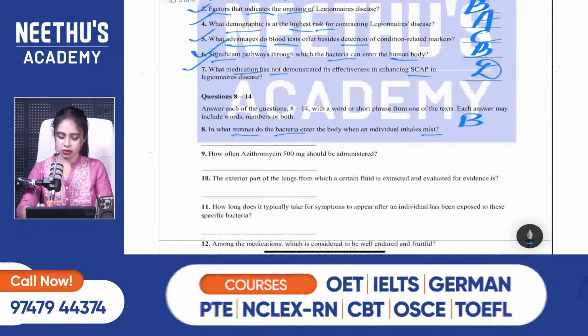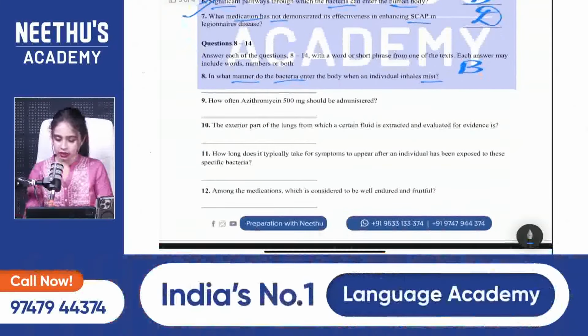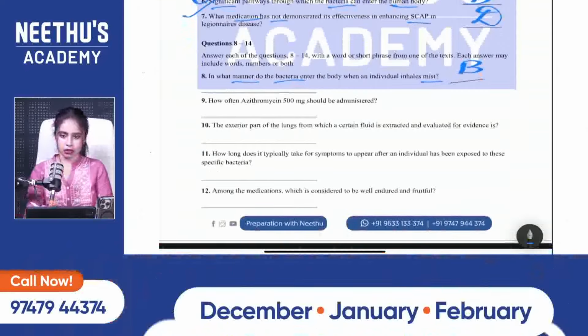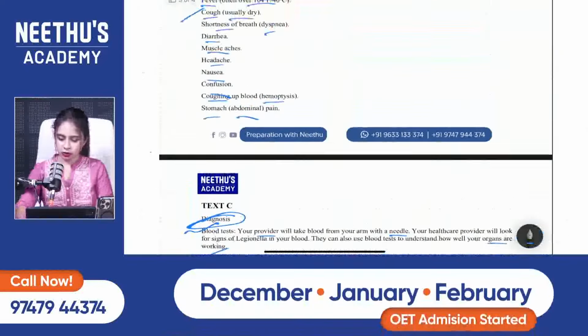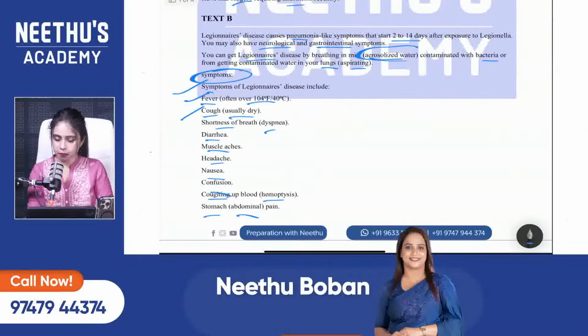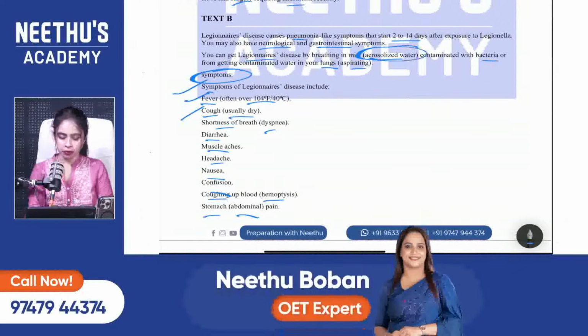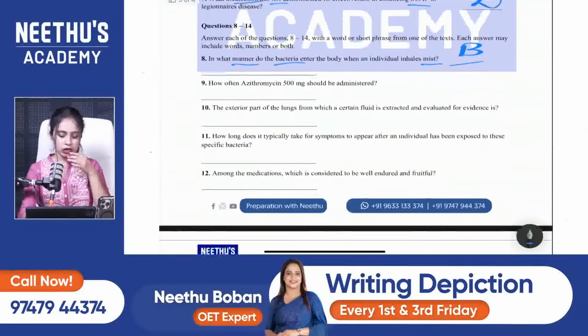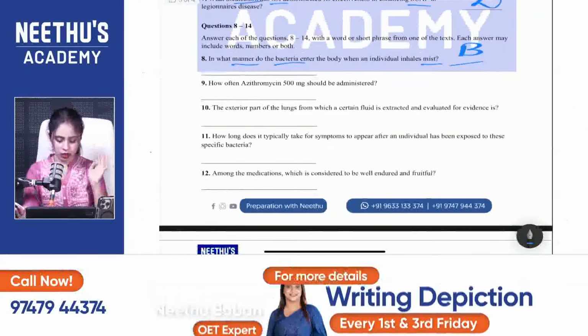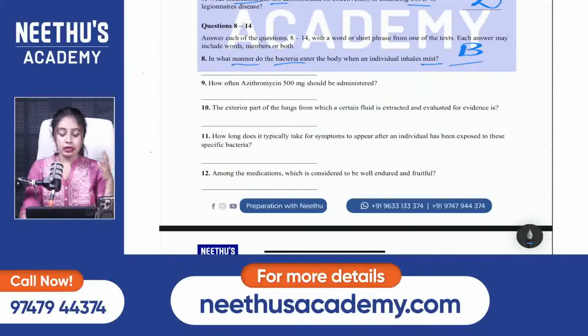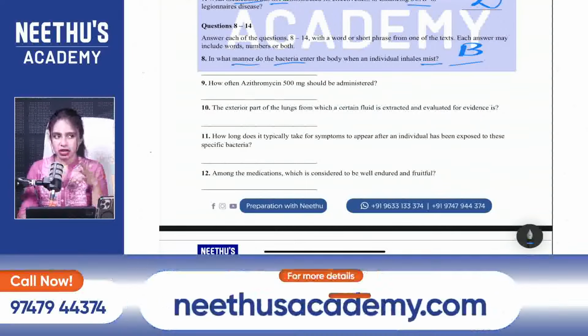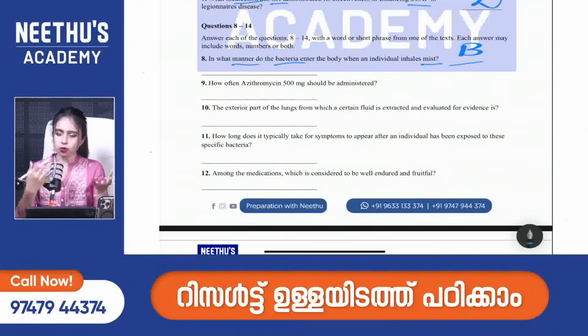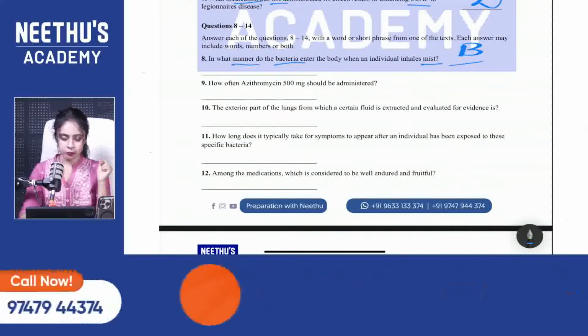So the answer is aerosolized water. That is the right answer from B. Once again, I'll show you the answer. It's in the bracket. So brackets are important, remember? It's not the method. See, breathing is not a method. It's water. Through water, you can get the bacteria. So the answer is aerosolized water.